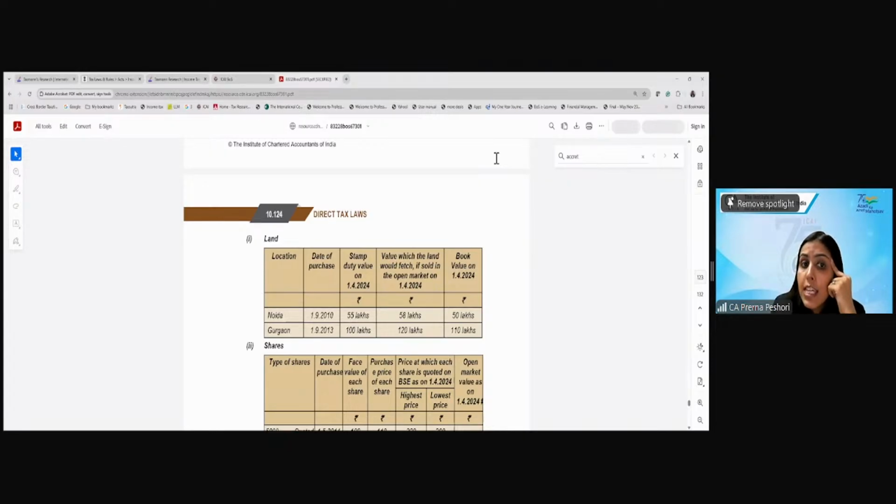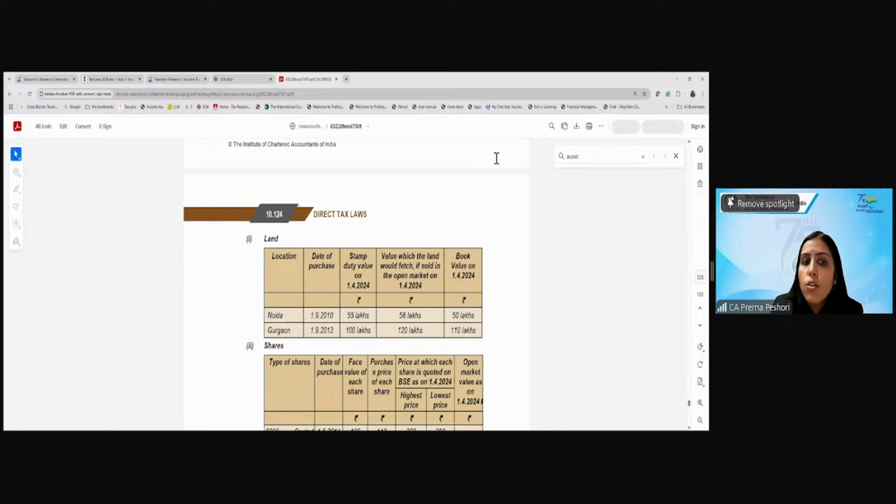It says you have to take the higher of the two. It doesn't say only the open market value. So if you look at the provision with respect to the accreted tax, it says that the valuation rules need to be considered.